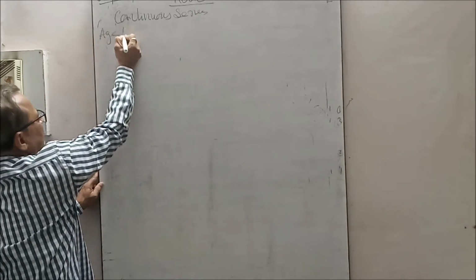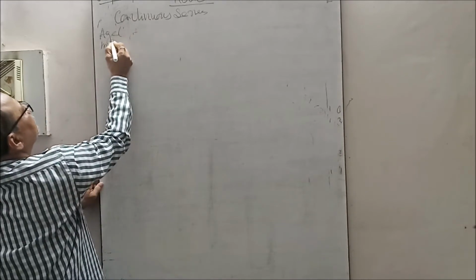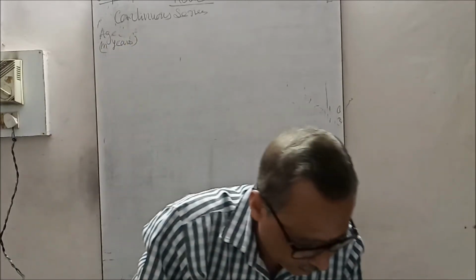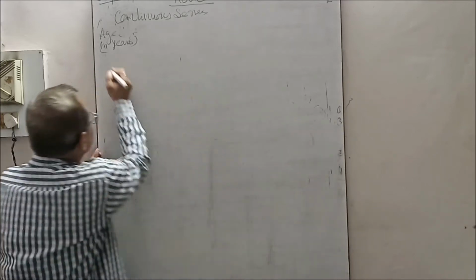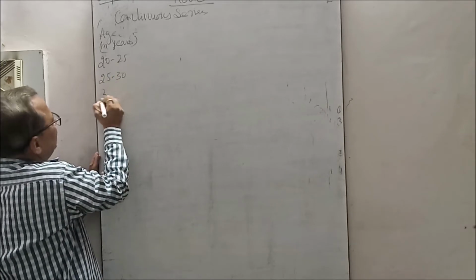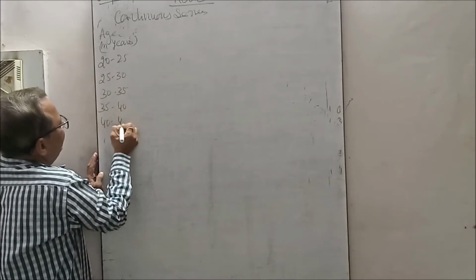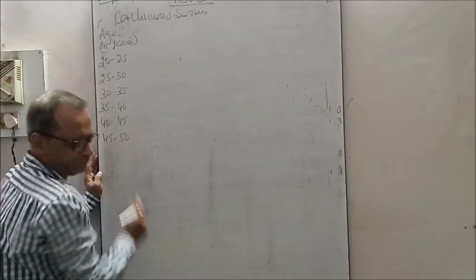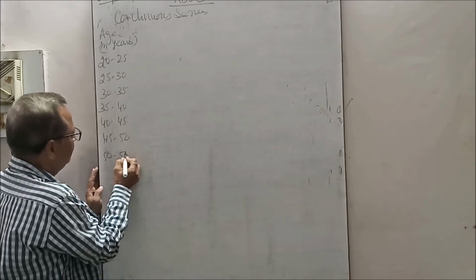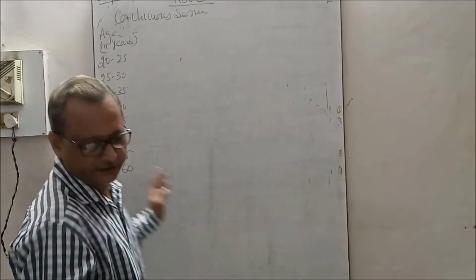Age in years: 20 to 25, 25 to 30, 30 to 35, 35 to 40, 40 to 45, 45 to 50, 50 to 55, 55 to 60. This is given.